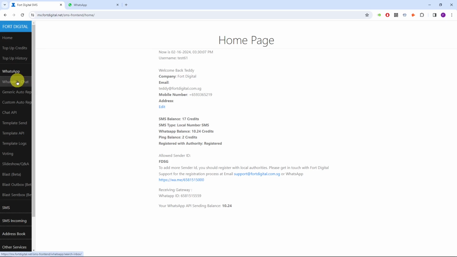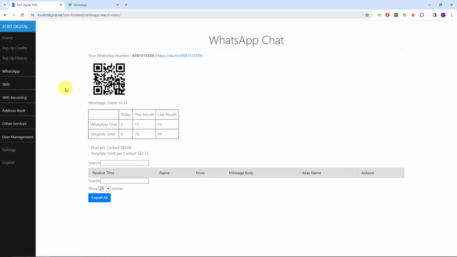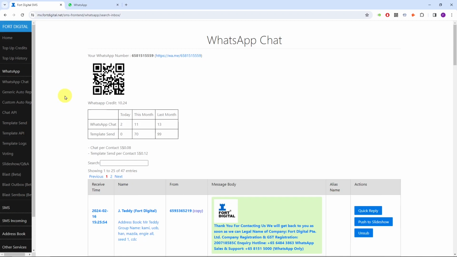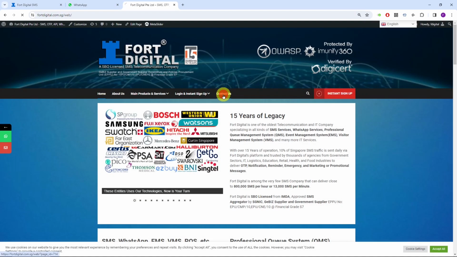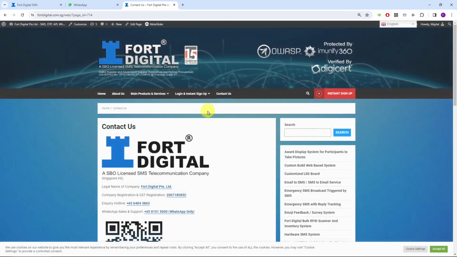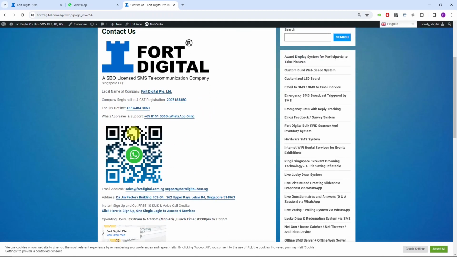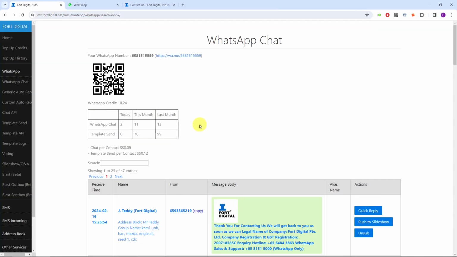The WhatsApp chat is more into chatting, where the customers will send a message to you first. I'll give you an example like Fort Digitals, where we put all our WhatsApp numbers on our website, for example like this one. We put our QR code there, so whoever wants to contact us just scans the QR code and WhatsApps us. This is called inquiry, sales, or support.